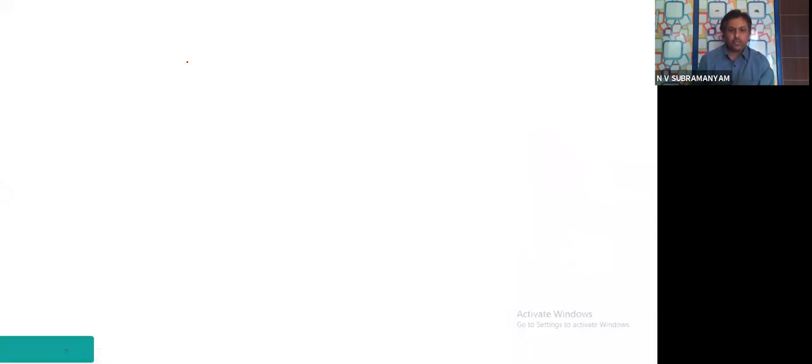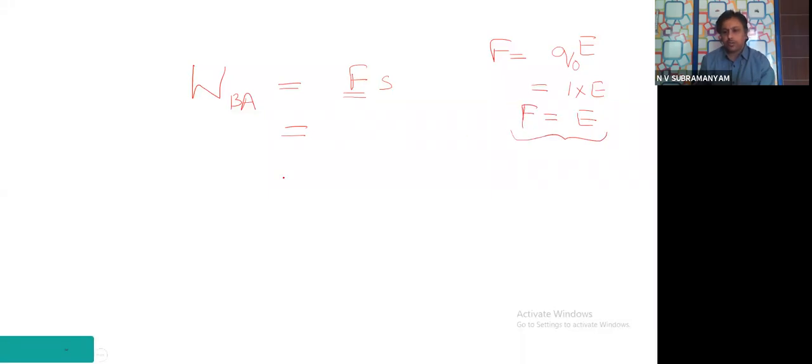First, what did you learn at school level? The general formula for work done: force multiplied by displacement. If I apply this, what was the force applied here? Just now we calculated F is equal to Q naught into E. That Q naught value is 1, so 1 into E is E. That means the F value is equal to the E value. So please remember, here I am writing mod E.